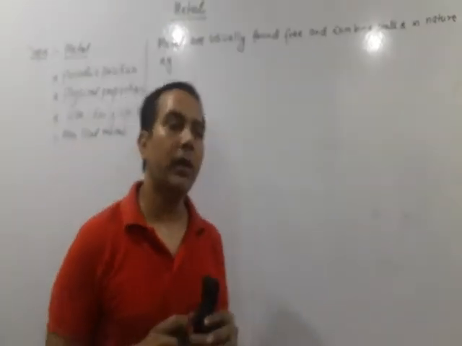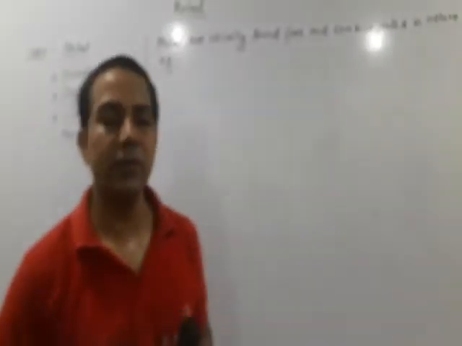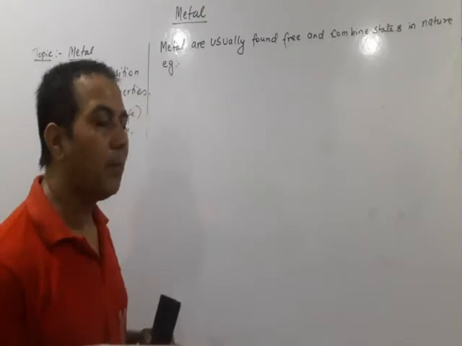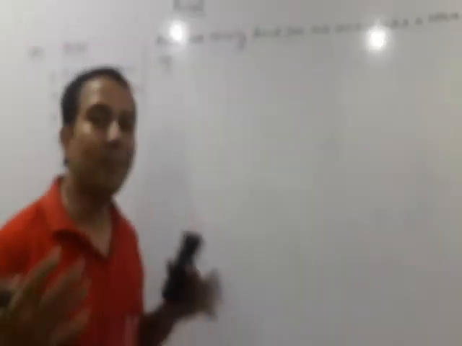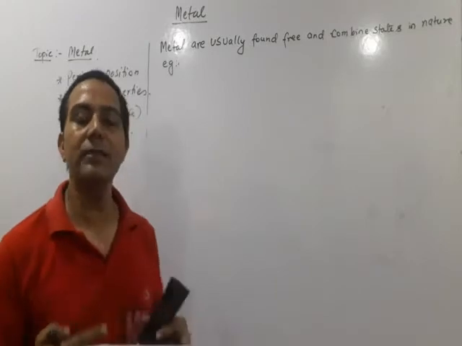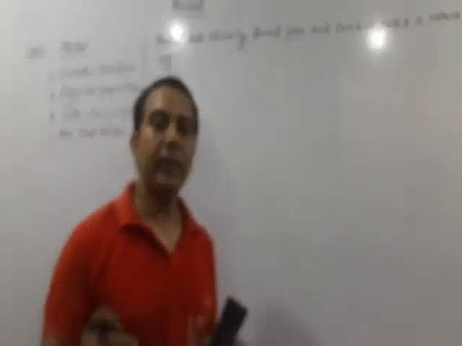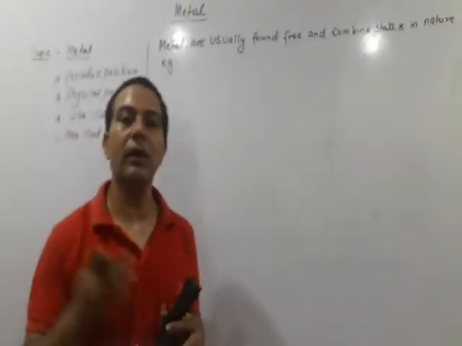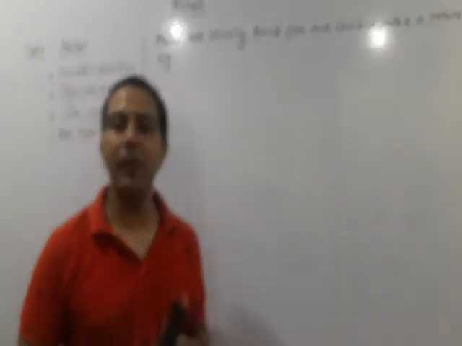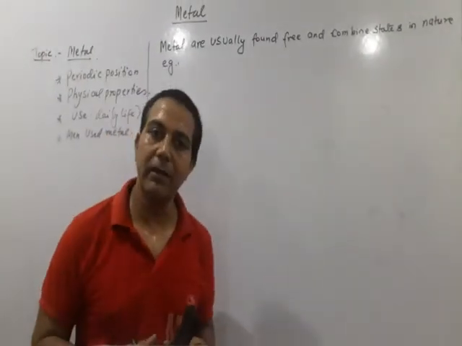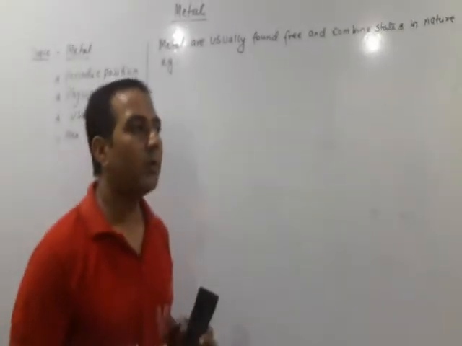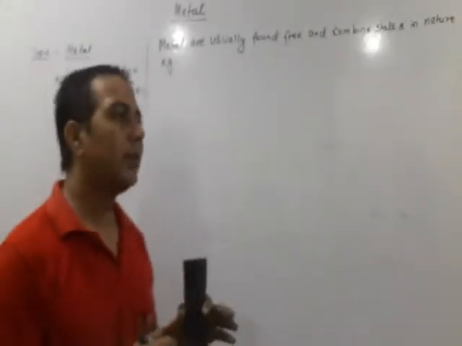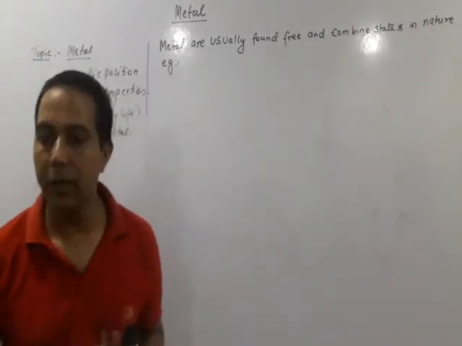They are found in the earth crust or on the surface of the earth, and they are present in two forms. They may be present in the free form, that is independently existing, or in the combined state. That means they are combined with other metals, minerals or other compounds. For example, iron does not exist independently, it is highly reactive. Therefore, it exists along with oxygen, that is iron oxide. In this way, we are going to study some examples in our chapter.